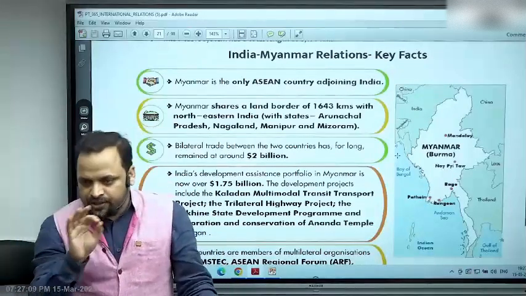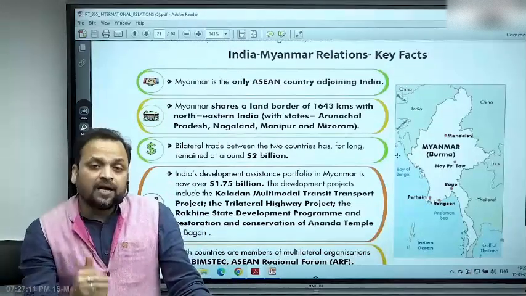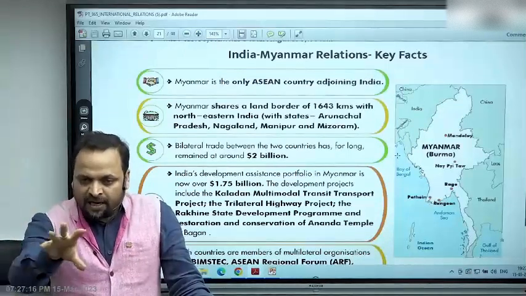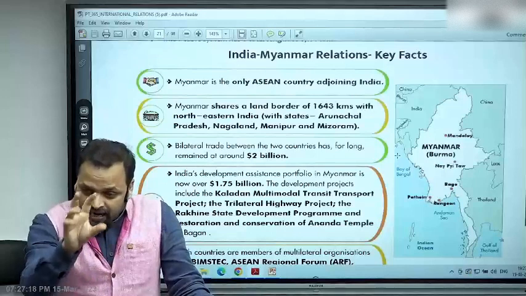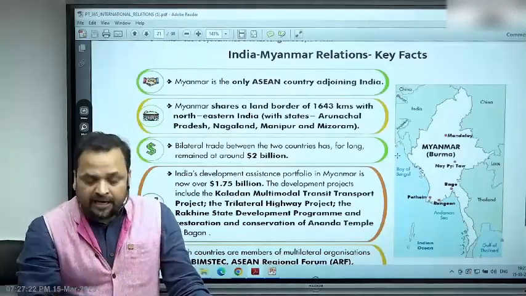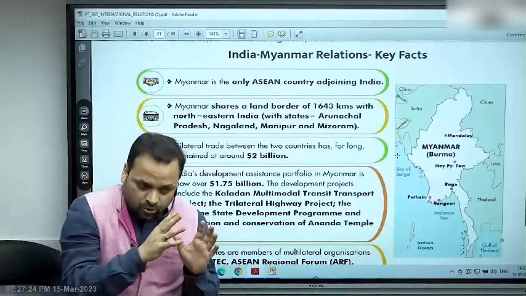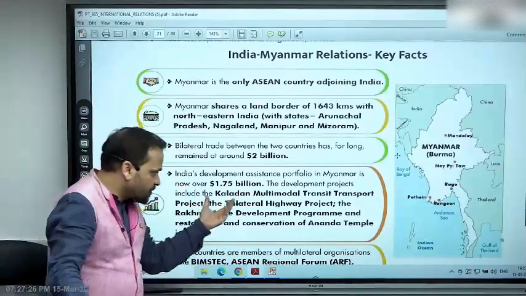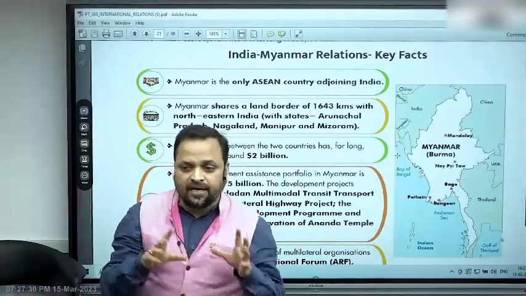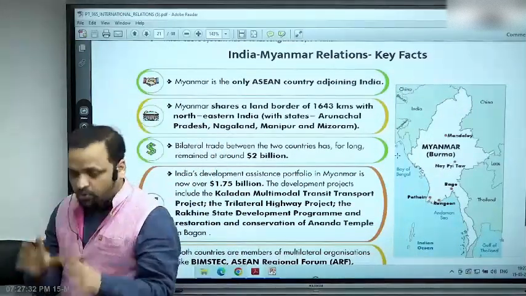And again, if you see this development assistance, where is it going? It's going into border development programs in Myanmar. In what areas? Where the Nagas also live. So Naga is an ethnicity which is shared between India and Myanmar. Right? So those kinds of projects. What other kinds of projects? If you see the Kaladan multimodal transit project, entirely implemented by India's grant in aid, 4,000 crores of grant in aid.